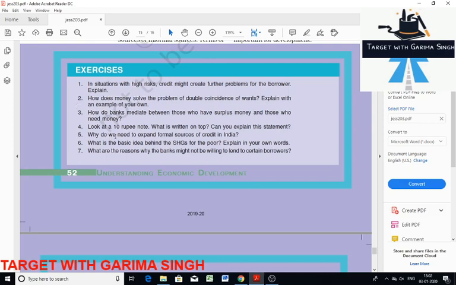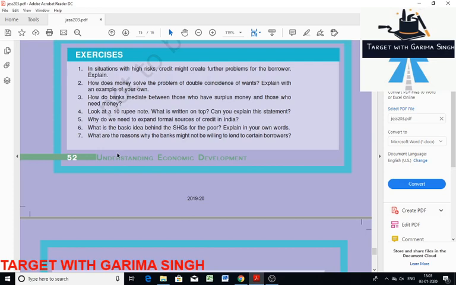Next is the fifth. Why do we need to expand formal sources of credit in India? So we need to expand formal sources of credit in India, firstly, to reduce dependence on informal sources of credit, because the latter charge high interest rates and do not benefit the borrower much. Secondly, cheap and affordable credit is essential for the country's development. Third, you can write that banks and cooperatives should increase their lending, particularly in rural areas.